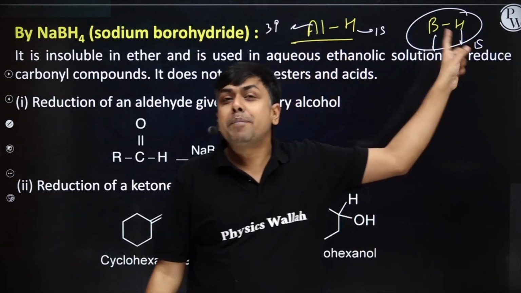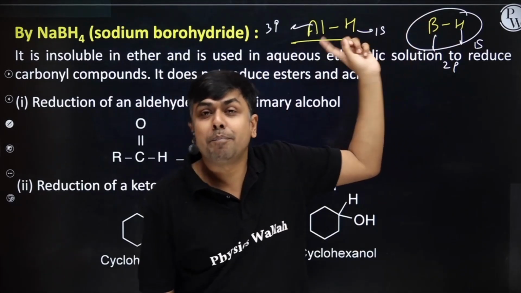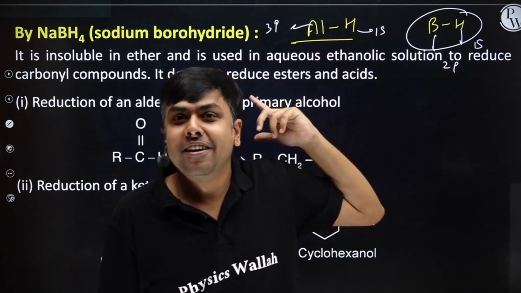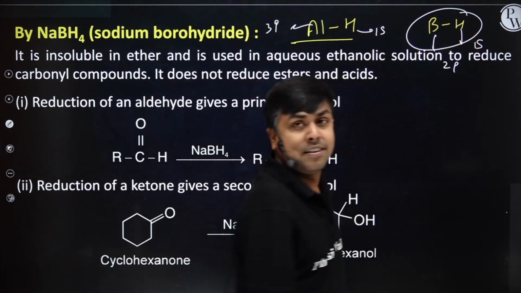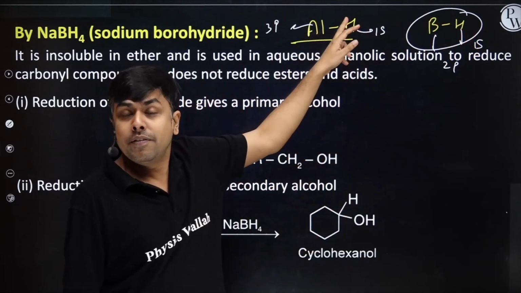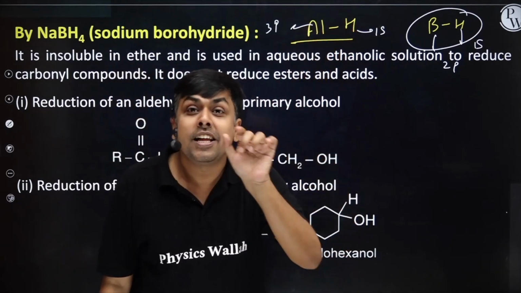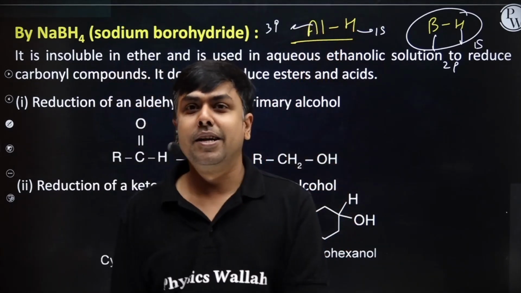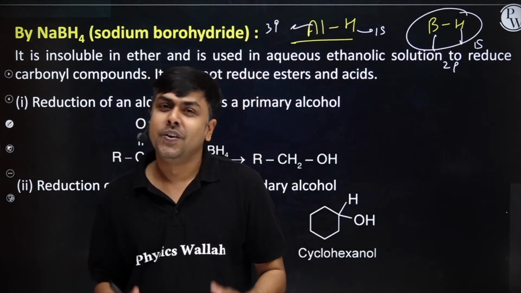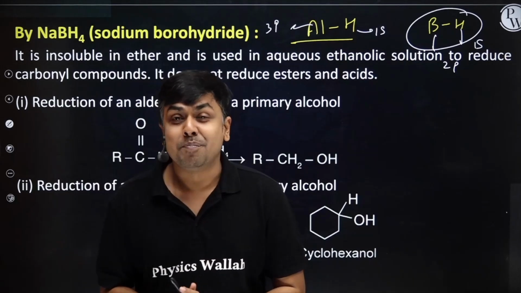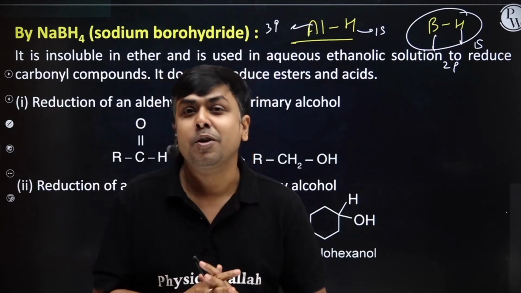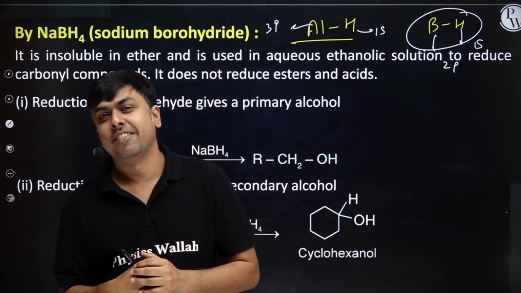Extent of overlapping is much better in 1s-2p as compared to 1s-3p. So the B-H bond is stronger, and if it's stronger, it's tough to cleave. So can I say it's an excellent source of H minus? In general, LiAlH4 is a better reducer as compared to sodium borohydride, right? That's why sodium borohydride is not able to reduce all acid derivatives.